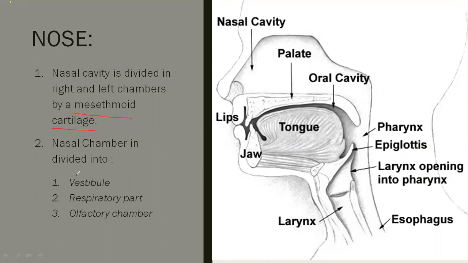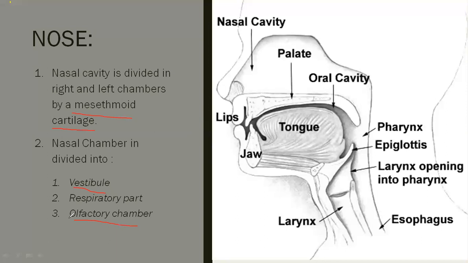The nasal chamber is divided into vestibule, respiratory part, and olfactory chamber. First is the vestibule. The opening of the nasal cavity is the vestibule, then the respiratory part and the olfactory chamber. The olfactory chamber shows the sense of smell.